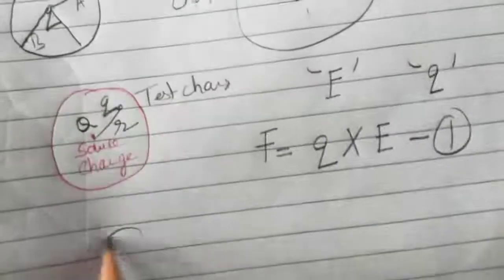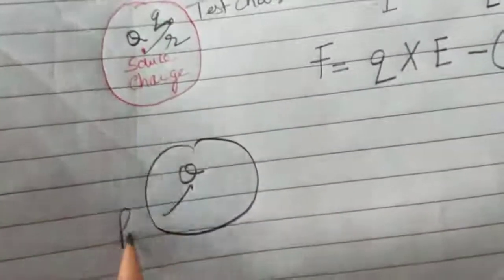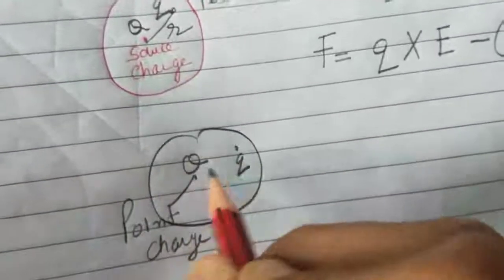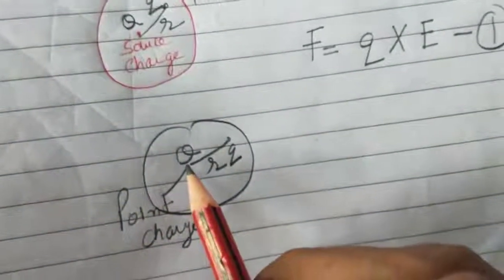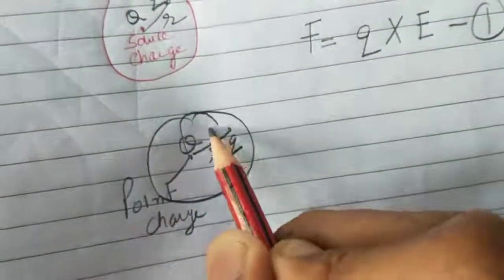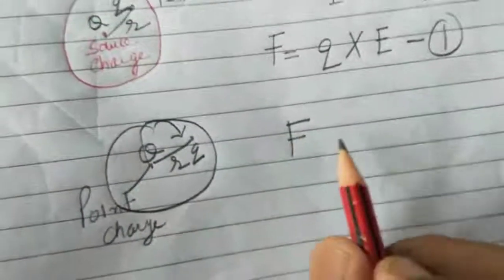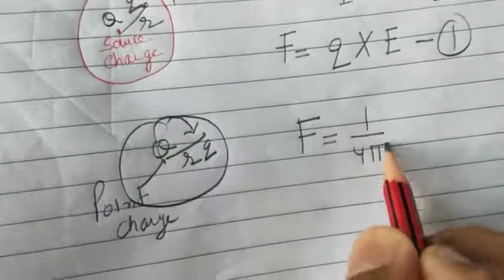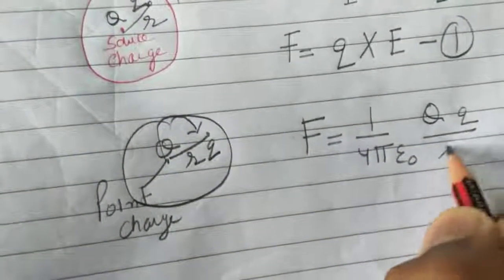Now suppose this is a source charge, and assume it as a point charge, and this is a test charge, and they are at a distance of r between them. According to Coulomb, this charge will apply a force on this charge. So what will be the value of that force according to Coulomb's formula? F equals 1/4 pi epsilon naught, bigger Q small q upon r square.